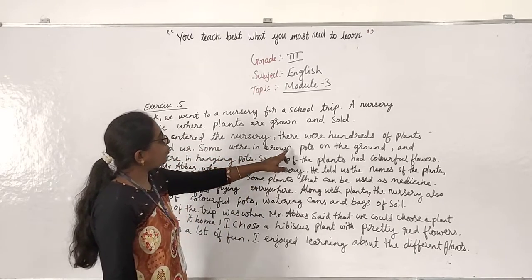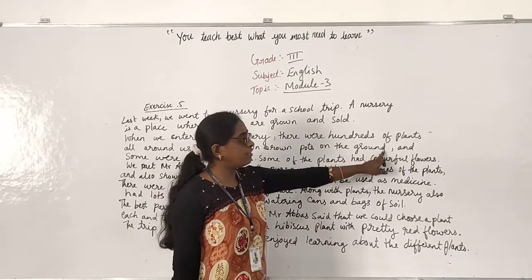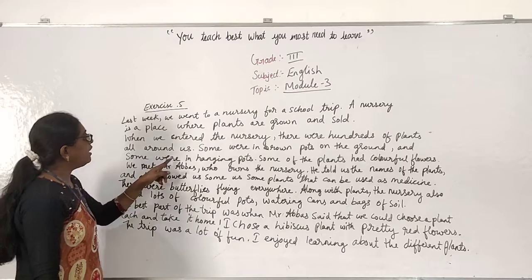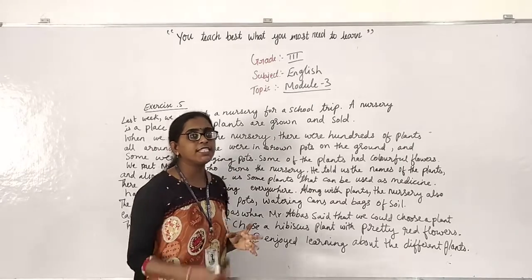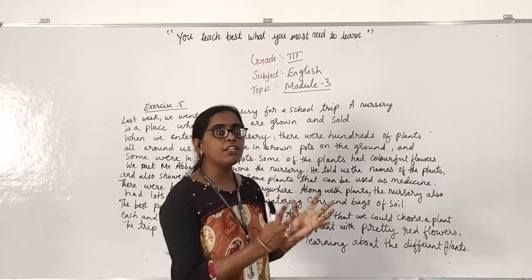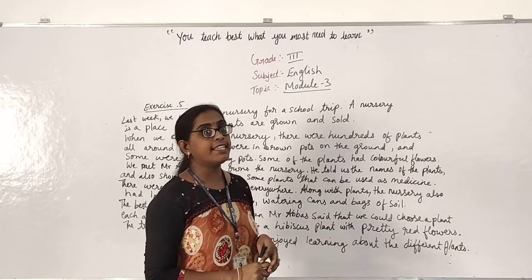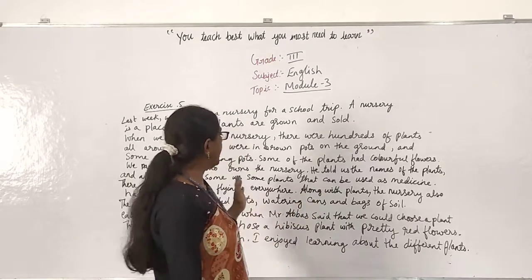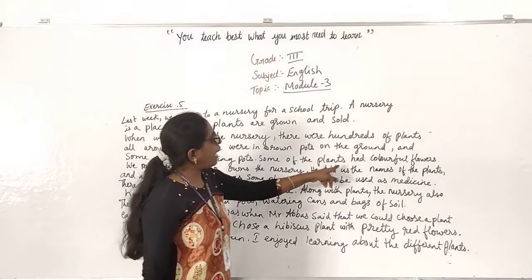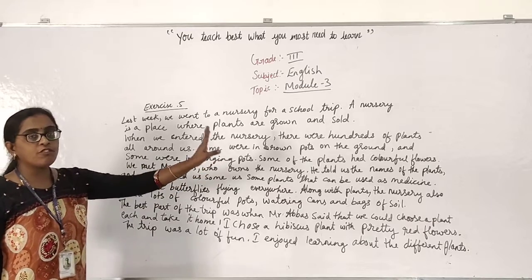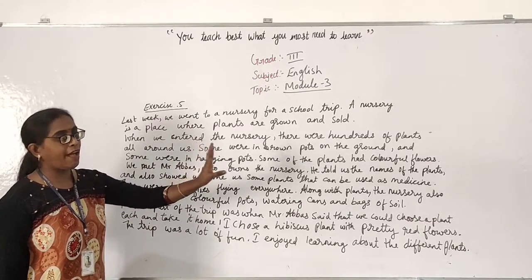Some were in brown pots on the ground. And some were in hanging pots. Yes, you can see some will be in the brown pot in the ground and some will be hanging also. Yes, that type of plants also we will be getting. Some of the plants had colorful flowers. Colorful flowers also some plants were having.